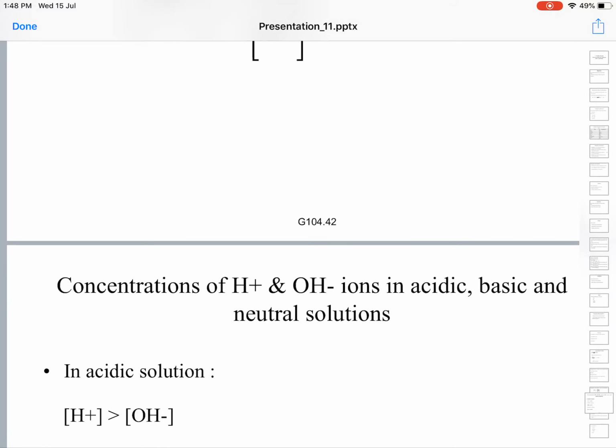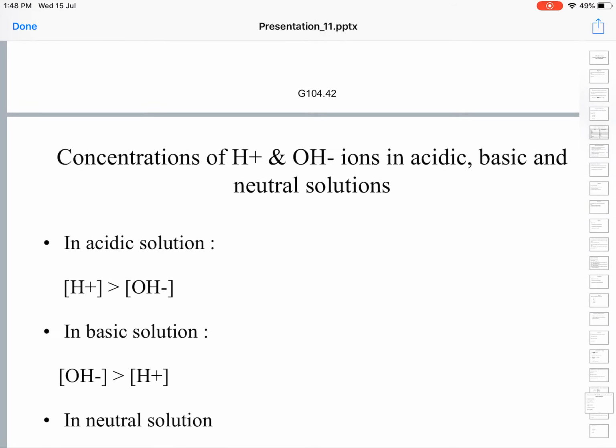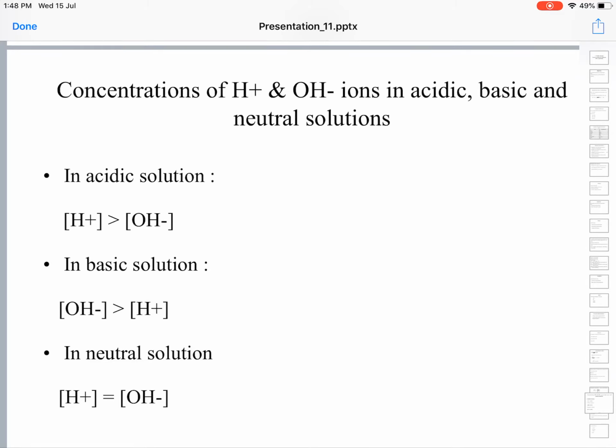The concentration of H plus and OH minus ions in acidic, basic and neutral solutions. In acidic solution, the concentration of H plus is more than OH minus. In the basic solution, hydroxyl ions will be predominant, that is, the concentration of OH minus is greater than H plus ions. And in neutral solutions, H plus ions are equal to OH minus ions, so that neither predominates. The solution will be electrically neutral.